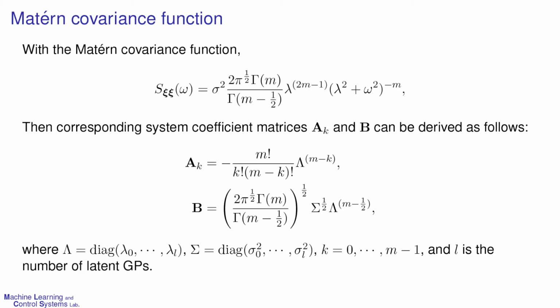The Matern kernel function can be an appropriate choice for non-periodic latent Gaussian processes since the Matern kernels have an exact stochastic differential equation representation. From the power spectral density of the Matern kernel, system coefficient matrices can be derived as follows.